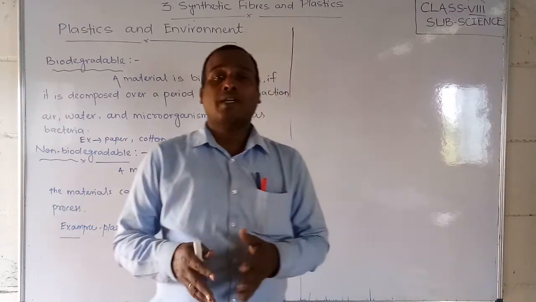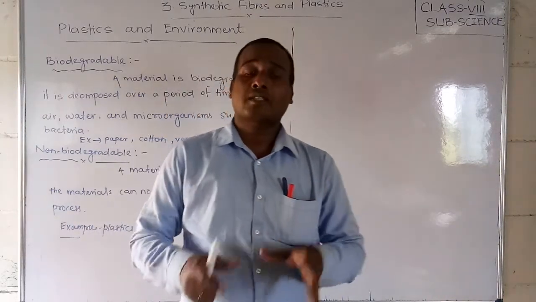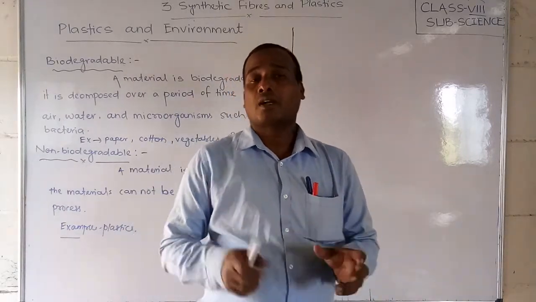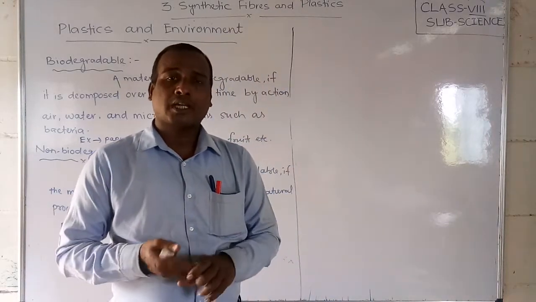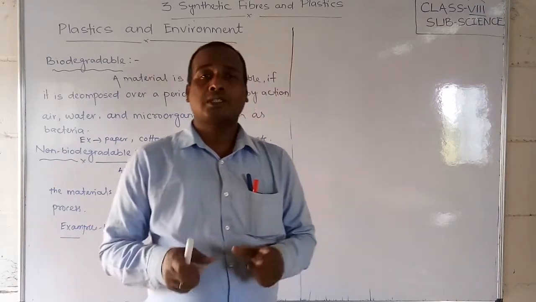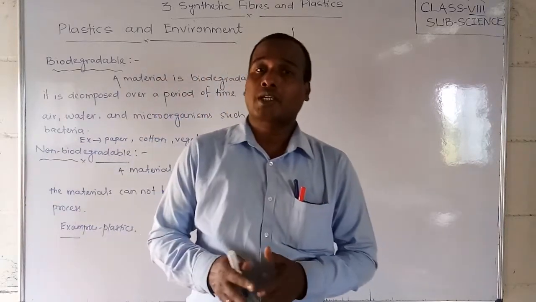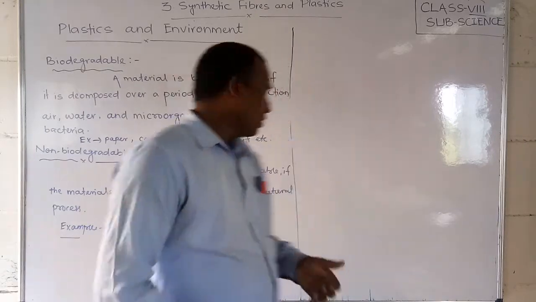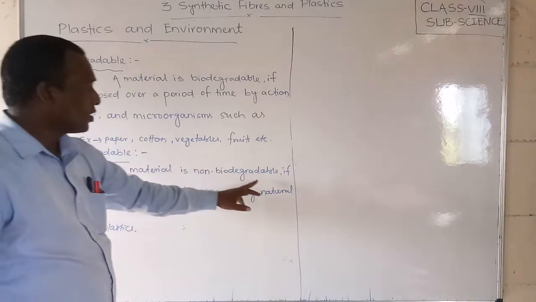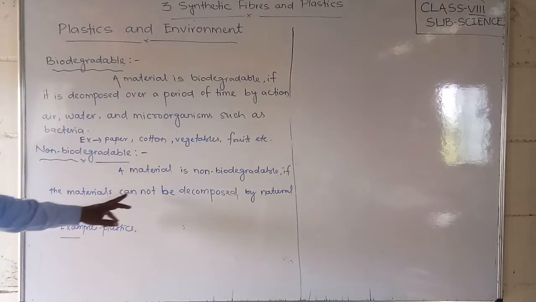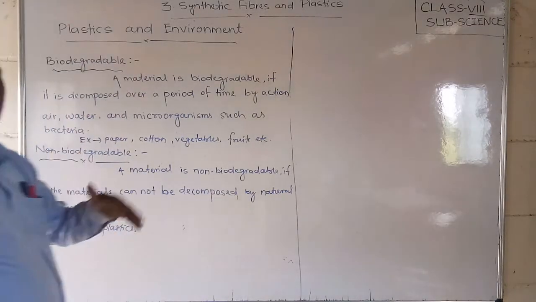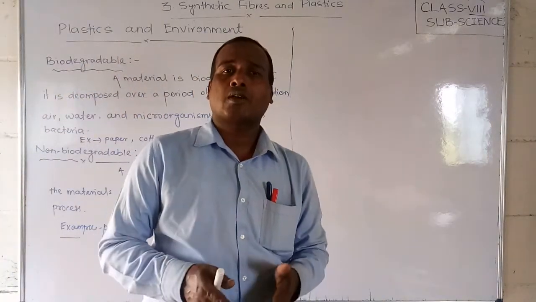That's why nowadays plastics and polythene bags are banned. We are not using polythene bags, and we should avoid them, because they do not decompose. So it is an example of non-biodegradable substances. Okay friends, let us see what a non-biodegradable substance is. A material is non-biodegradable if it cannot be decomposed by natural processes. If it is not decomposed by natural processes, then it is called what?